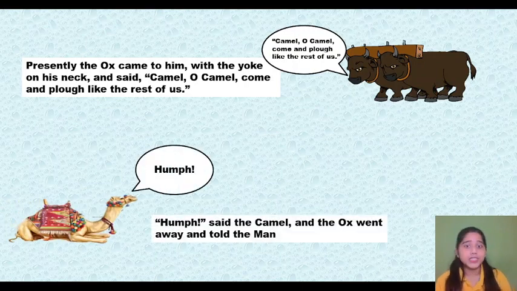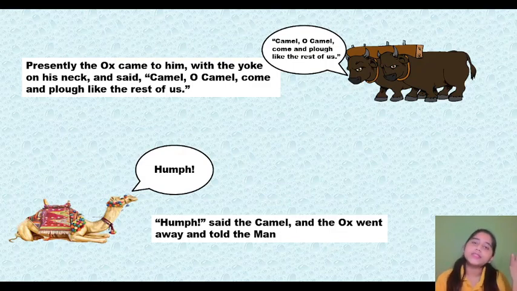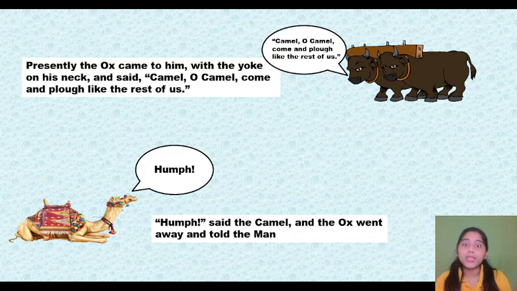Hum, said the camel, and the ox went away and told the man. The same thing happened with the ox even. The camel again proudly and disrespectfully said hum to the ox. So basically the camel is disrespecting everyone who comes to tell him to work with them.